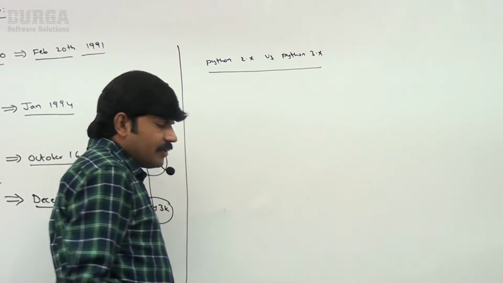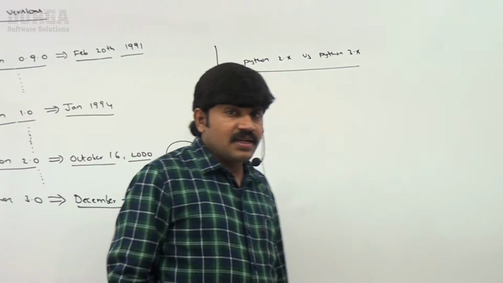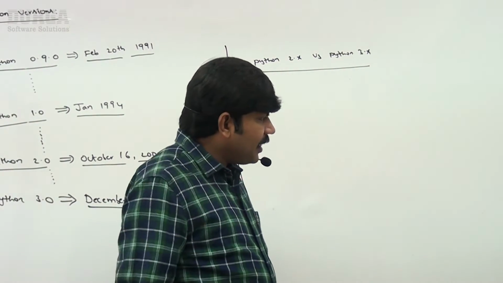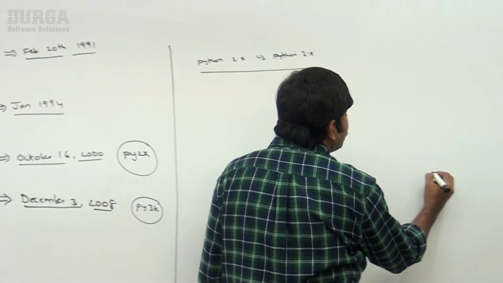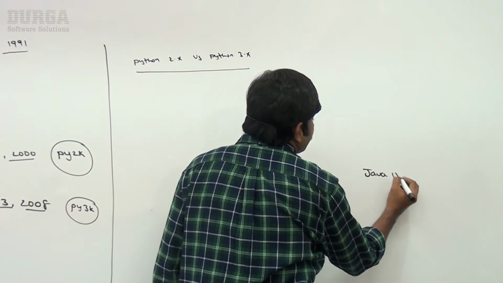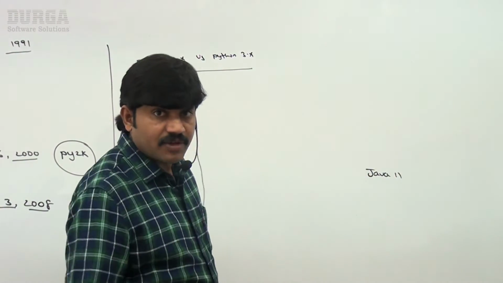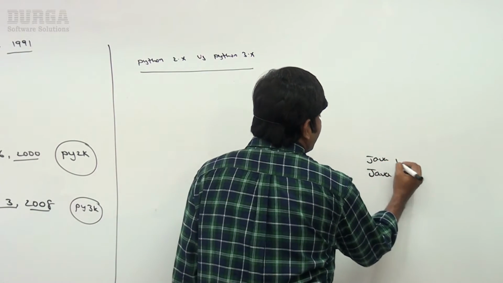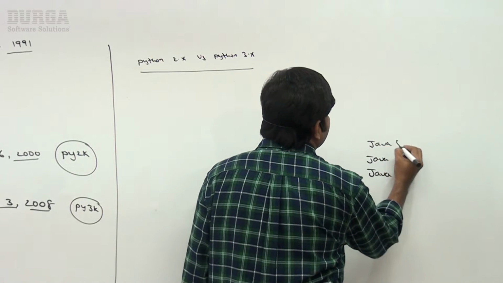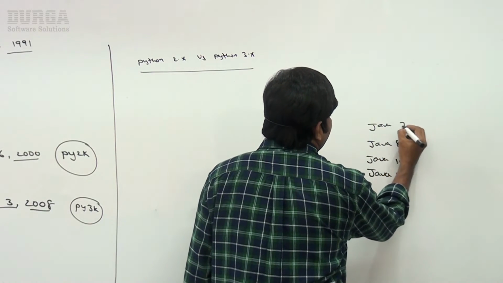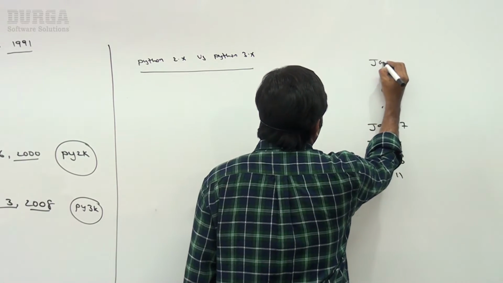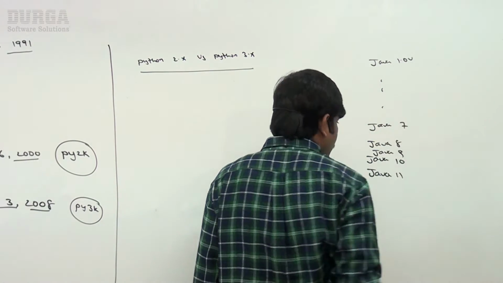Before that, just be aware, if you consider Java versions, as of today the latest version of Java is Java 11, sir. Maybe next month Java 12 may come. Java 10 was there, Java 8, Java 7, Java 9, and Java 1.0 is also there, sir.